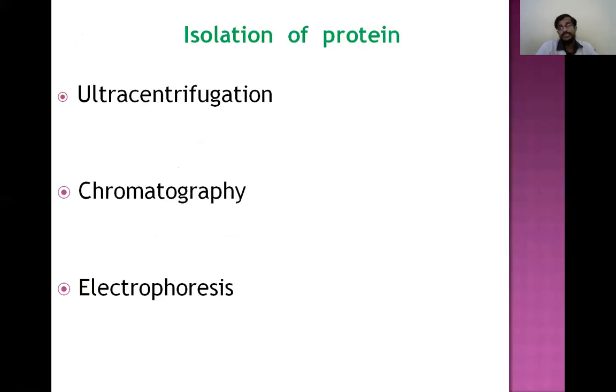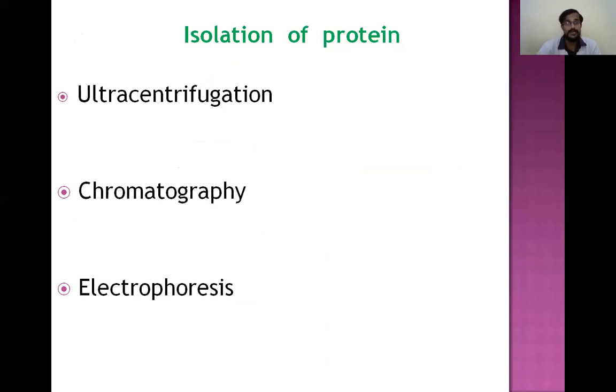Coming to the isolation of protein. For understanding protein in a better way, isolation of protein is very important. For isolation of protein, ultracentrifugation, chromatography and electrophoresis are necessary. Ultracentrifugation means that depending upon the centrifugal force, different proteins are separated depending upon their weight.